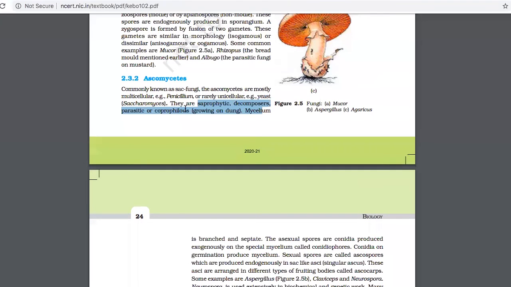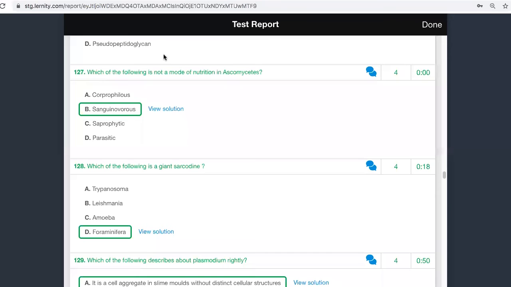What is the meaning of the word coprophilous? It means growing on dung. Whenever an organism depends on dung and tries to eat dung and live on it, we call them coprophilous. The word copro indicates dung, and phil indicates attraction. So here they have given it very clearly. Coprophilous is one thing, the second thing is saprophytic, and parasitic is also given.